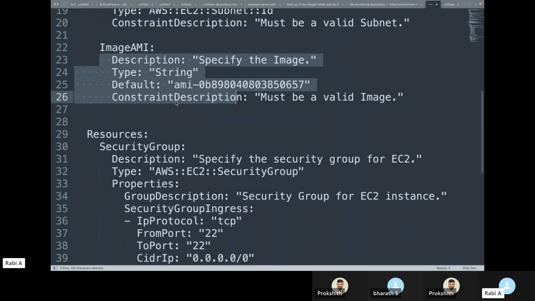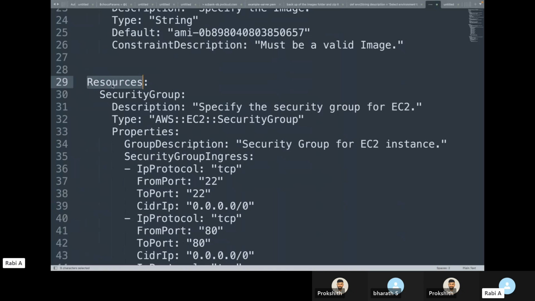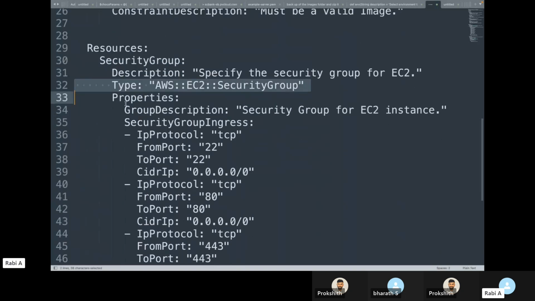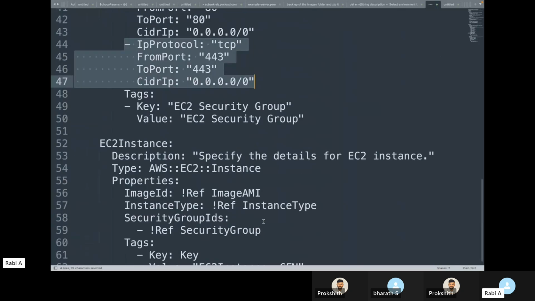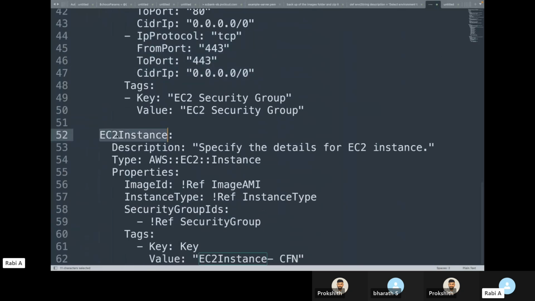Then I'm going with the resources section. Any new resources that you want to create, you provide in the resources section. Here we are creating a new security group. We are giving the description, the type of the resource, and we are filling the properties. Here, if you see, I'm giving this ingress. Ingress is nothing but your inbound rules. This is one rule, this is the second rule, and this is the third rule. And then I'm launching one EC2 instance. Again, the description, the type, and then I'm filling the properties.